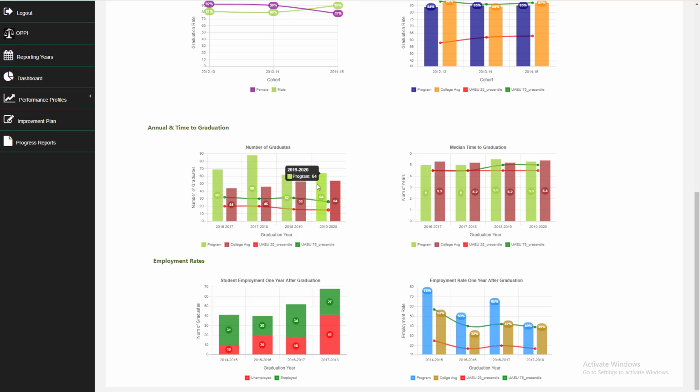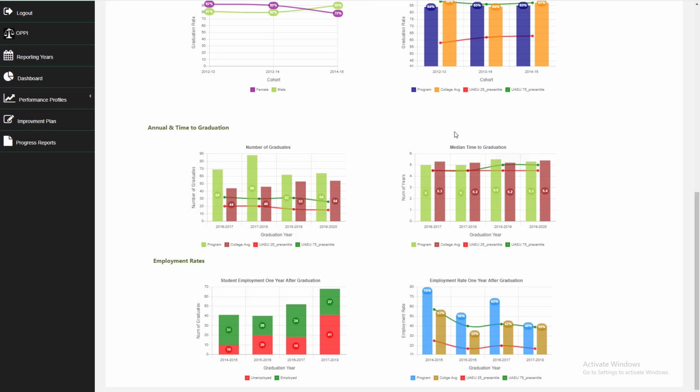Still, you can see that the program is way above the 75th percentile of the university and also above the average of the college. The maximum number of students graduated was in 17-18. The program graduated 88 students, almost double the college average and almost triple the 75th percentile of the university.